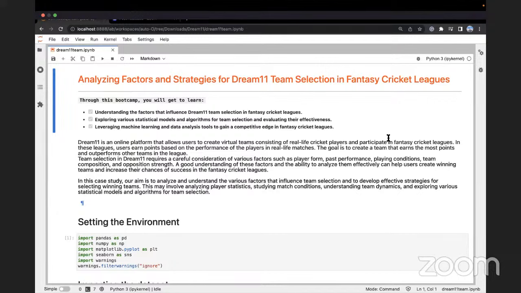So to give you context, Dream 11 is a platform which is like a fantasy cricket league platform where you can go ahead and select a player and create your own team of 11 members. These 11 members are given a score after every match. So after every match, how many wickets did the bowler take? How many runs did the batsman score? Were there any catch outs? Were there any bowled, etc., etc.? All the different ways in which you can create an impact in a game, they are recorded and they are allotted points. And using those points, your Dream 11 team could be created.